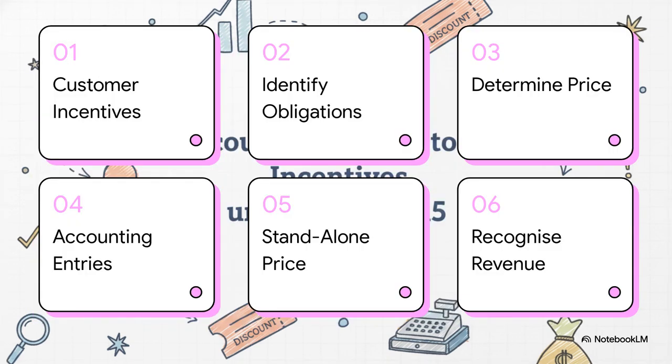Okay, here is a quick look at our roadmap. We've got 1. The incentive dilemma, 2. Identifying obligations, 3. Pricing variable incentives, 4. The journal entries, 5. The investor angle, and 6. Connect with Gap Advisors. Let's get to it.